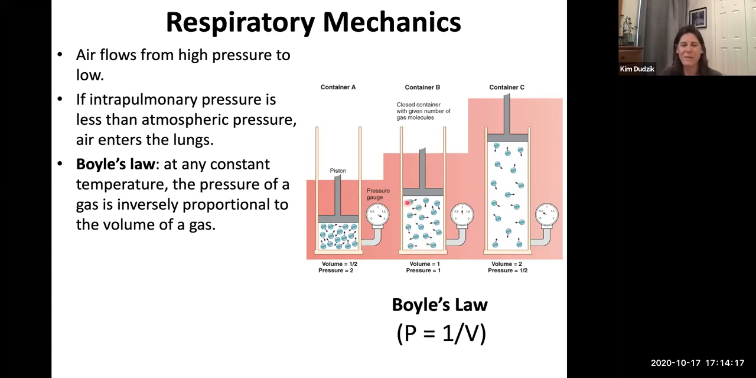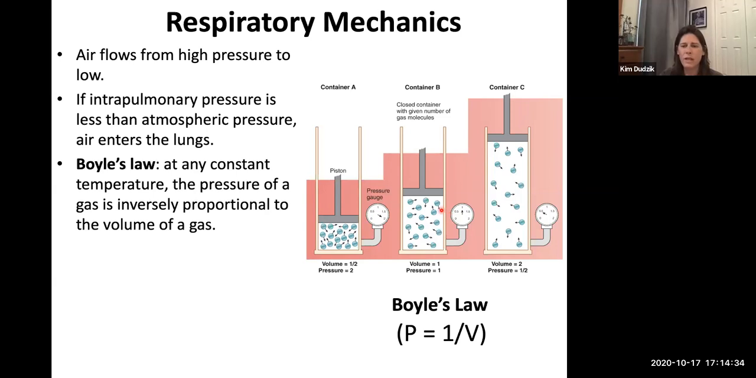So these little circles represent gas, air molecules bouncing off one another, and they're bouncing off the walls of the container. So because they're bouncing off one another, that produces a pressure. Okay, and this little gauge is telling us the pressure right now is 1.